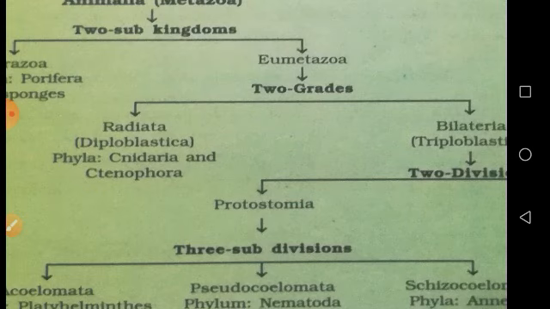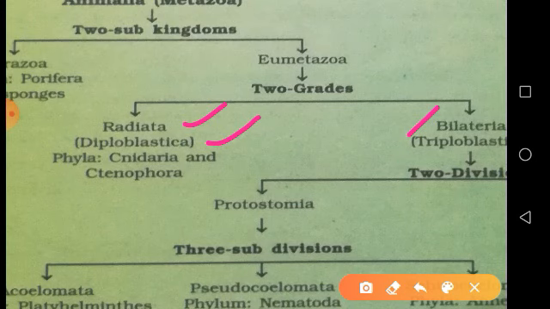These two grades are based on the symmetry of the multicellular animal. Some Eumetazoans are radially symmetrical animals and the others are bilaterally symmetrical animals. So based on symmetry, the Eumetazoans are classified as Radiata and Bilateria. The Radiata are radially symmetrical animals, otherwise called Diploblastica. Diploblastica means two embryonic layers or two germinal layers are formed in the embryonic stage, that is ectoderm and endoderm. That's why they are called Diploblastica.